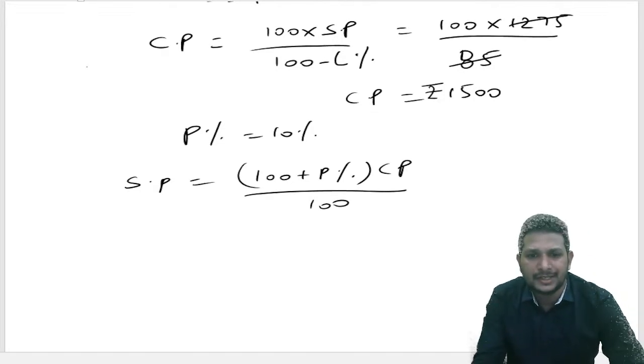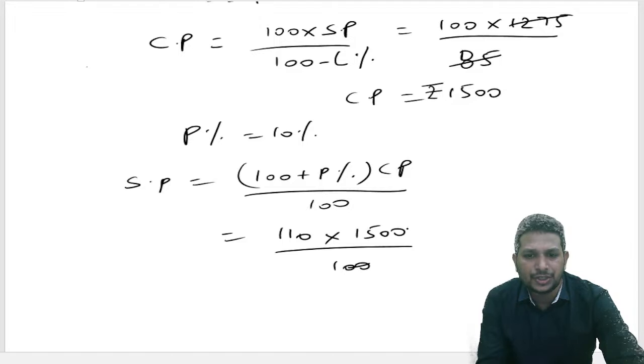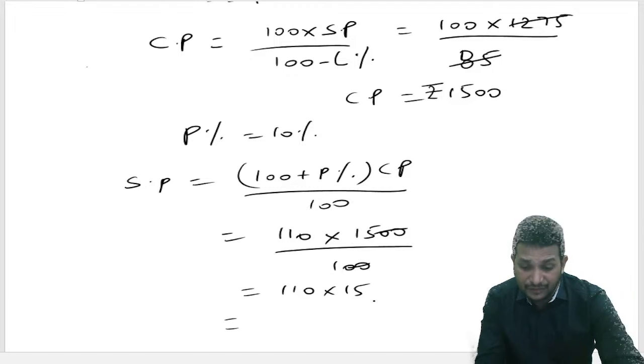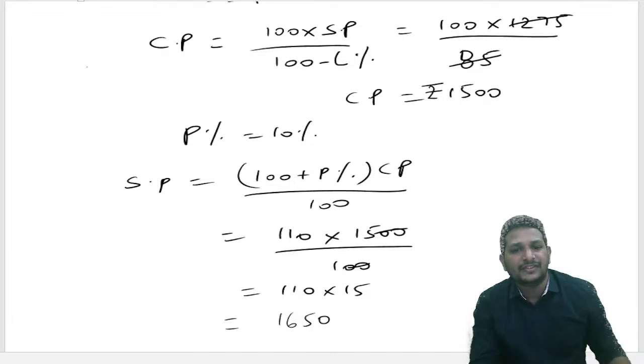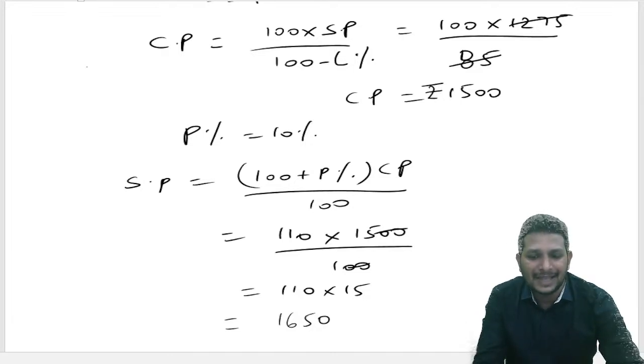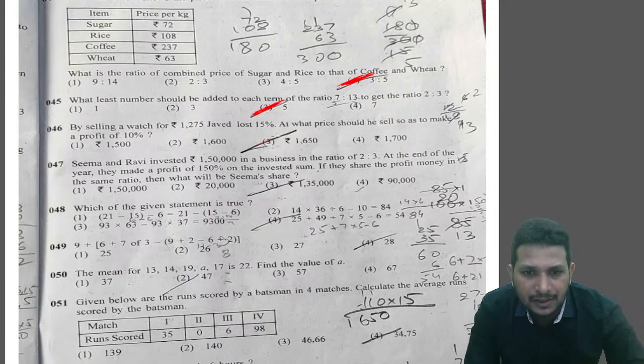Into this profit percentage, 100 plus 10 becomes 110. Cost price we got as 1500 by 100. Now 110, the two zeros will be cancelled. 110 into 15. So we got the answer as 1650. That's nothing but option 3. Okay, next.